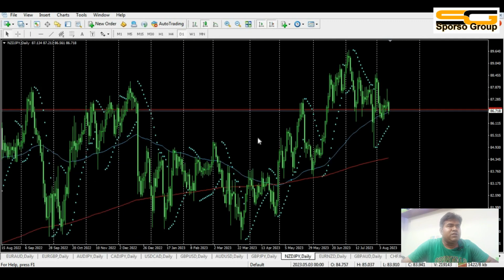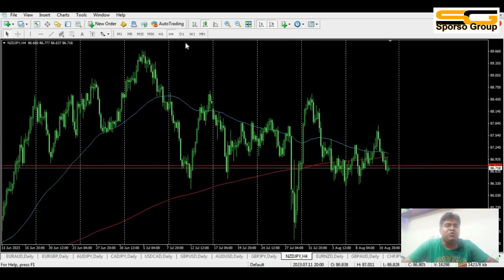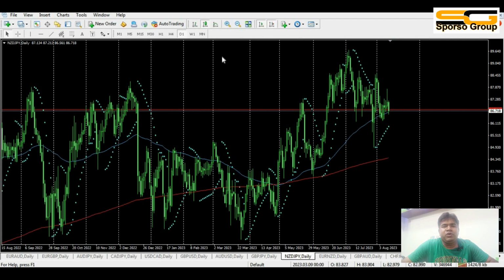And now we'll say NZD/JPY becomes a downtrend. The 4 hour chart is making an indecision market at this moment, not down, not up. And the day chart also becomes an uptrend. That means we should avoid this pair at this moment, because it is an indecision market at this moment in the JPY.